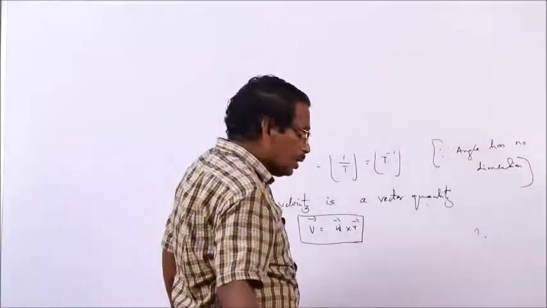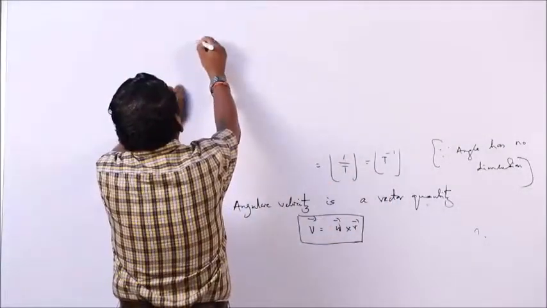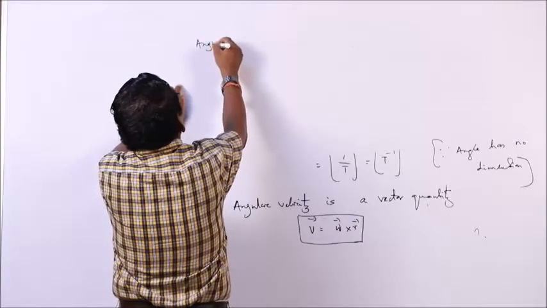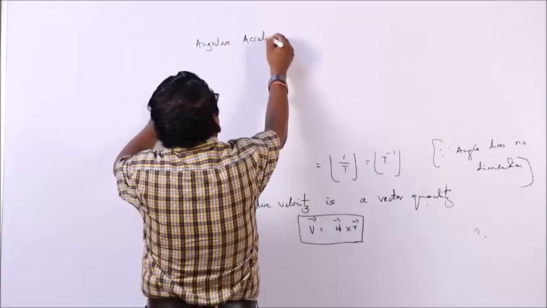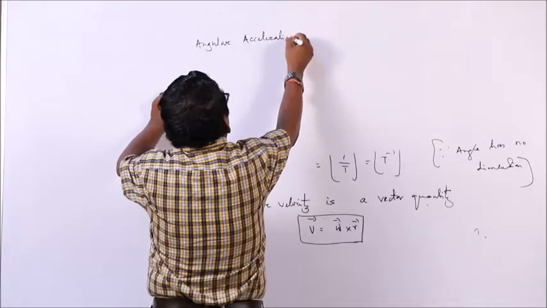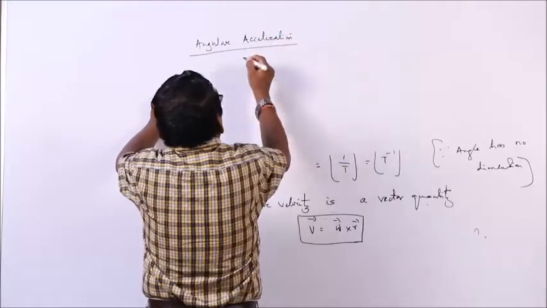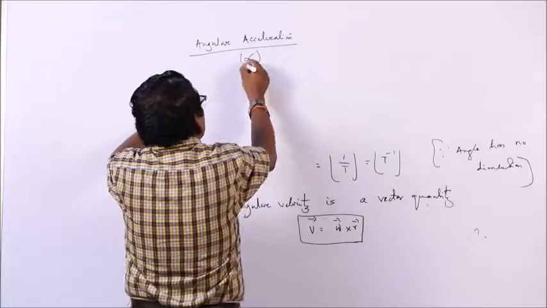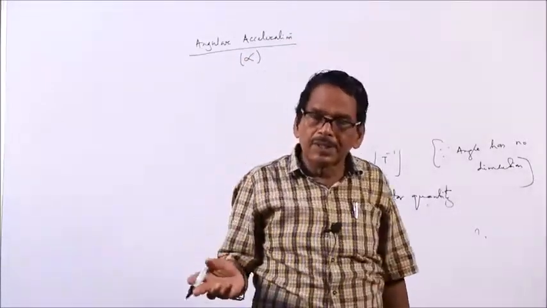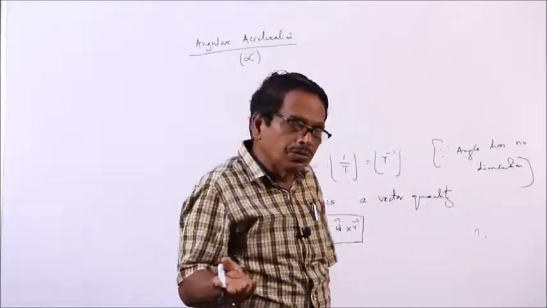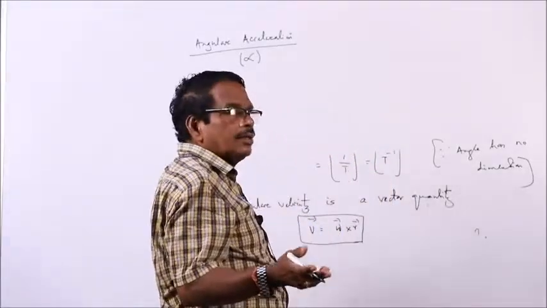Then comes angular acceleration. The symbol is alpha: angular displacement theta, angular velocity omega, angular acceleration alpha.